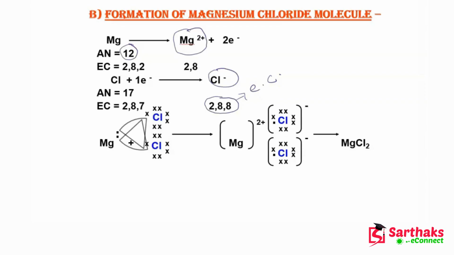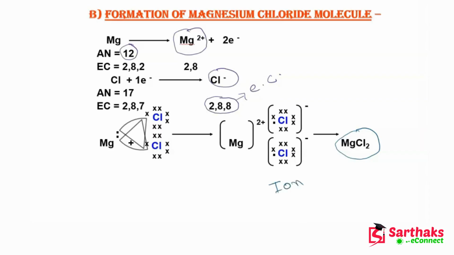So guys, you can see this is Mg+2 because it has lost 2 electrons, and Cl minus and Cl minus, there are 2 atoms of chlorine. Thus MgCl2 is formed, where 1 Mg atom is forming a bond with 2 chlorine atoms.